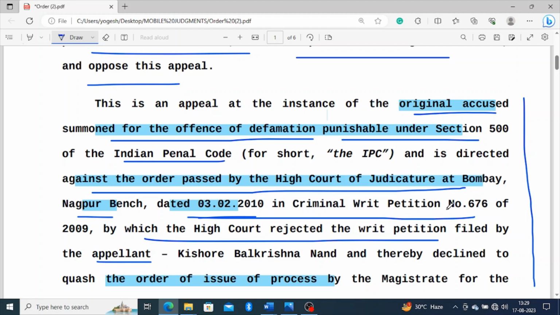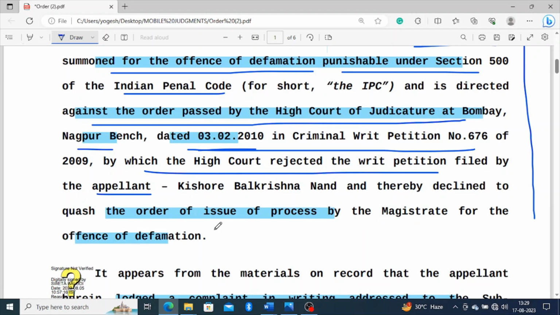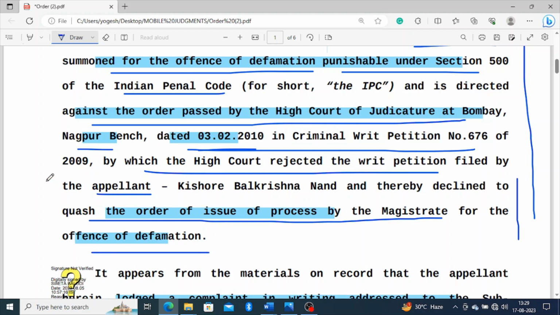His criminal writ petition was rejected, and the Honorable Court declined to quash the order of issue of process by the magistrate for the offense of defamation. The grounds have not been mentioned, but in summarized form it is mentioned that the Honorable High Court of Bombay at the Nagpur bench declined to provide any relief to the appellant who was made an accused before the magistrate court.